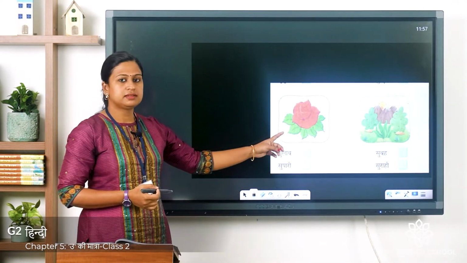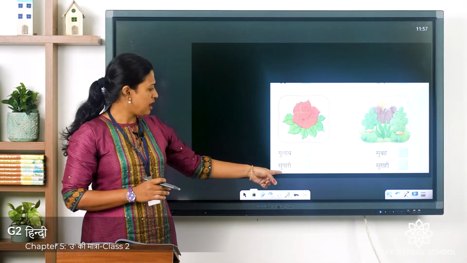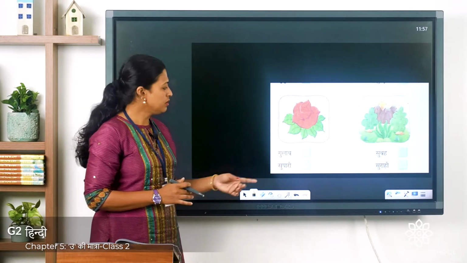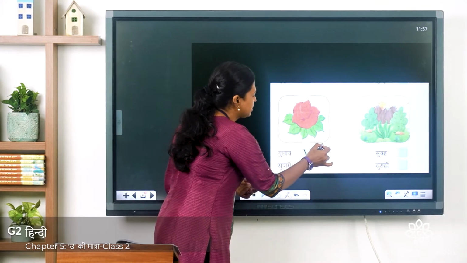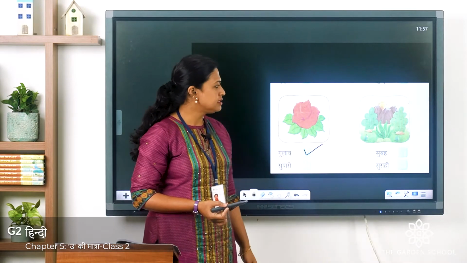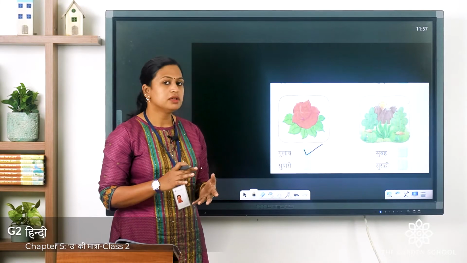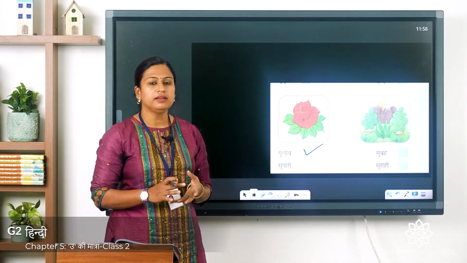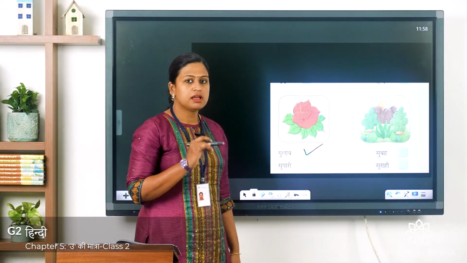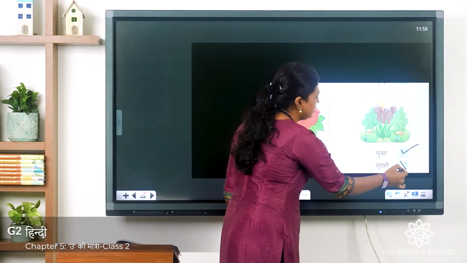Third picture is of a rose. In Hindi we say gulab. The other word is supari. Supari means betel nut. So the first word is the correct one. Gulab means rose. The last picture is suba. The words given are suba and surahi. Suba means morning. Surahi means water pot. You can see the sun here, so it's morning time. The first one is correct. Second one is wrong.